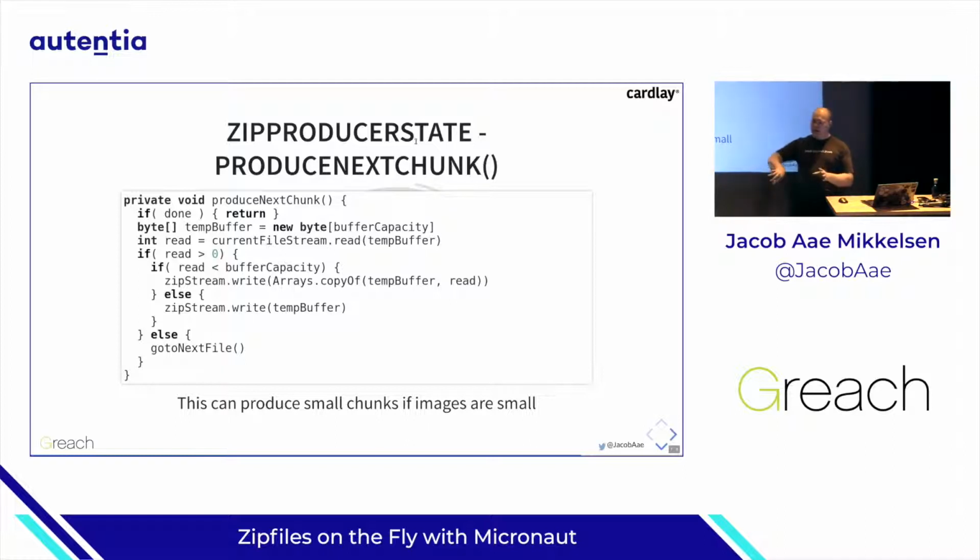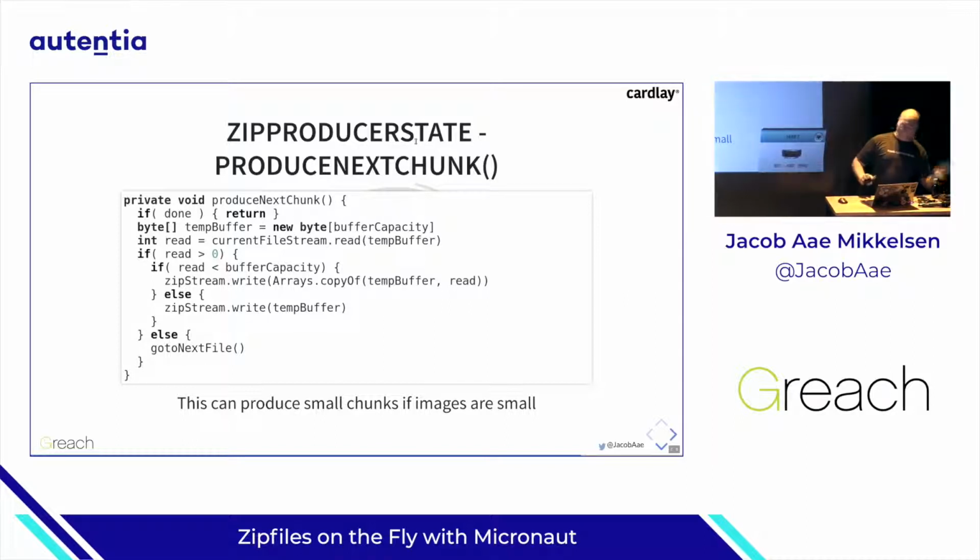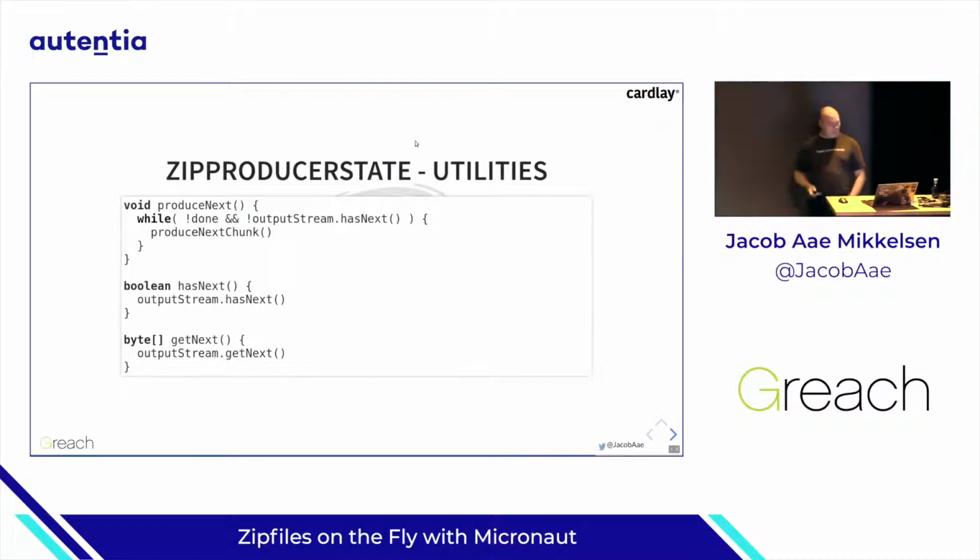That means I need to again remove the stuff. If I don't read anything, I can go to the next file. So at the end of files, I might have to produce small chunks. I could, of course, put the responsibility of making sure I always return a completely full 4 kilobyte buffer, but I've chosen to put that somewhere else. Stand still, it works. It almost works.